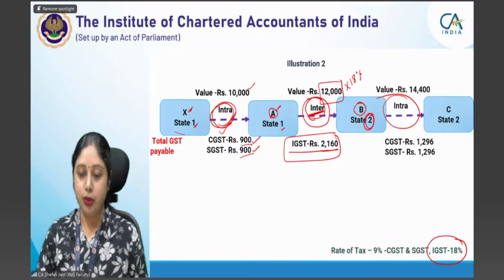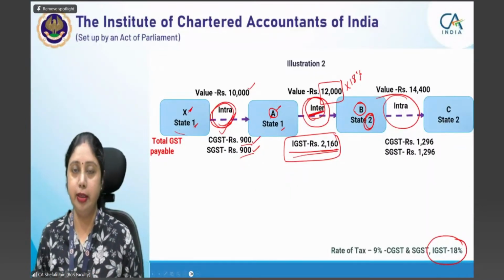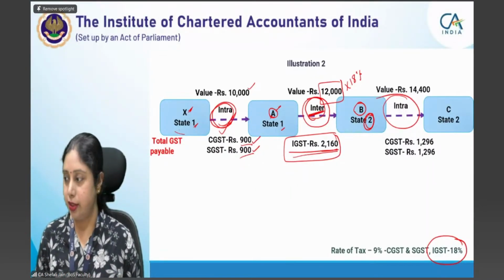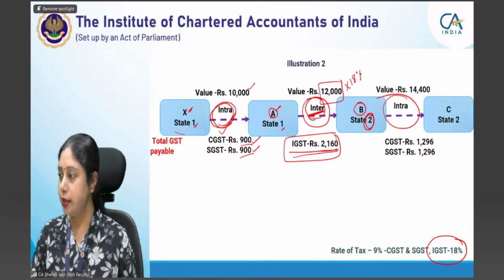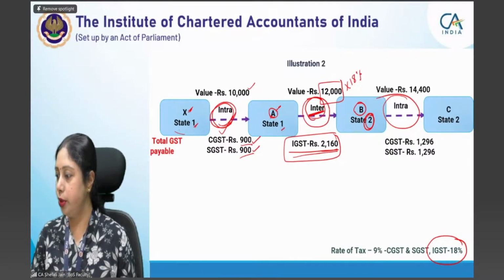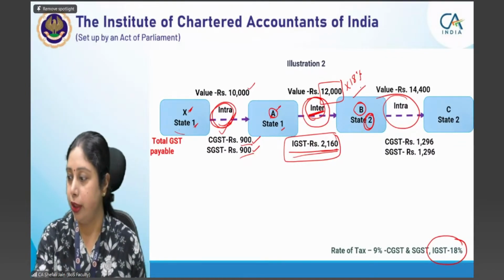Yes. So this is the second transaction. Now, in the second transaction, I hope everybody will agree that since it is an interstate transaction, here you have to pay the IGST, and that IGST has to be on value of 12,000 at the rate of 18%.